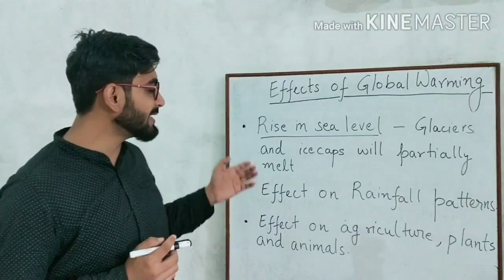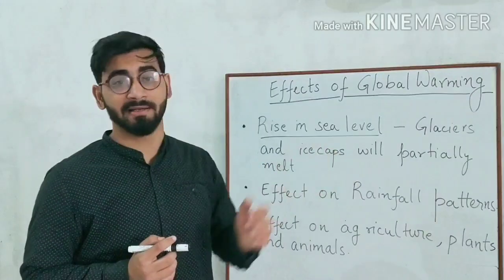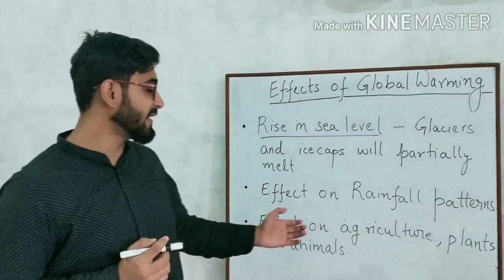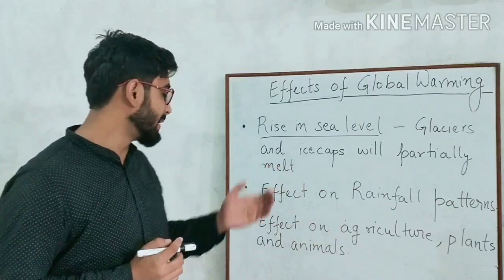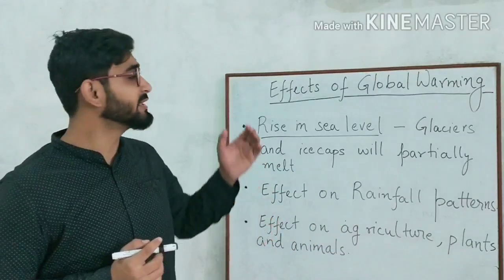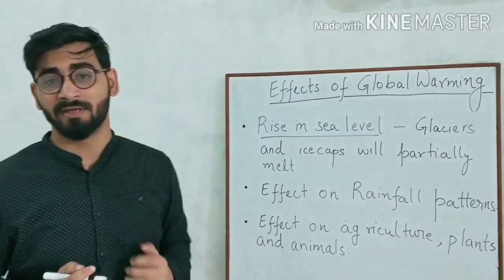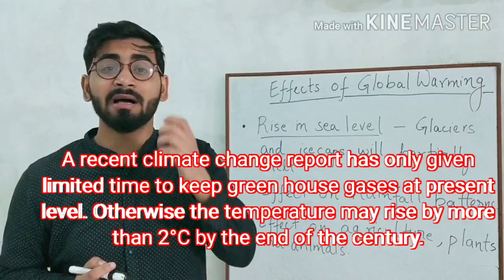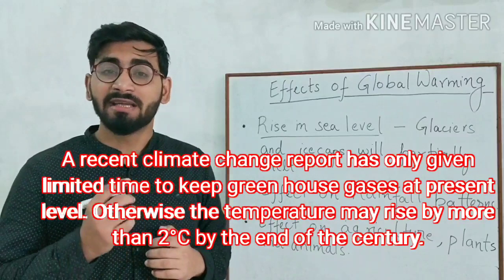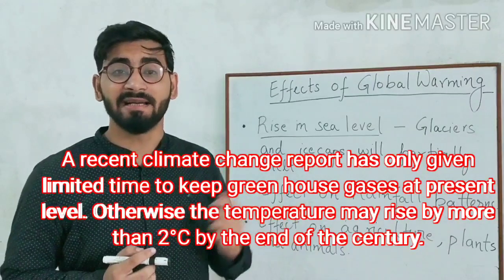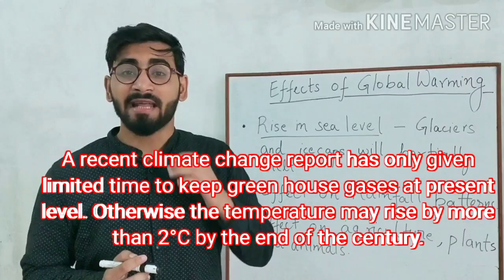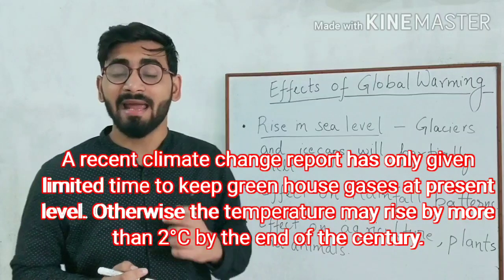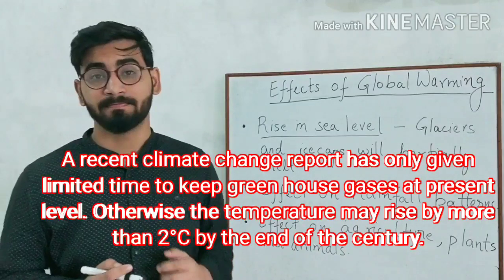Global warming also has an effect on rainfall patterns. It also has an effect on agriculture, plants and animals. So these are the effects of global warming. A recent climate change report has given us limited time to keep the greenhouse gases at the present level. Otherwise, the temperature may rise by more than 2 degrees Celsius by the end of this century.